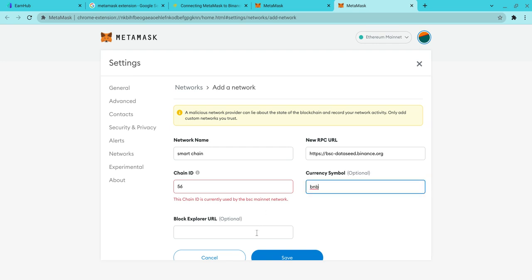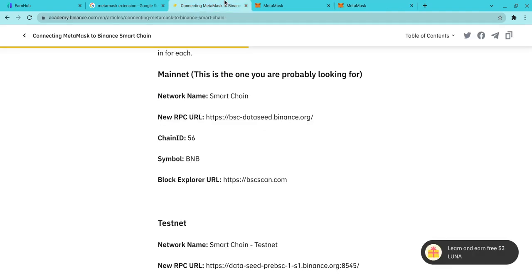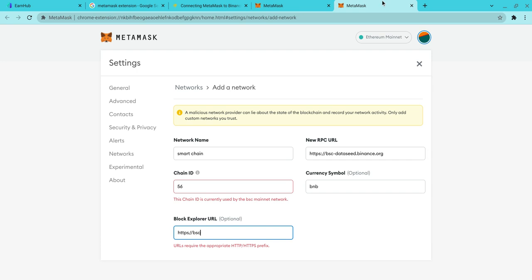And then BNB, and then you do HTTPS and I think it's Binance.org. Oh, BSCScan.org. And let me make sure. Oh yeah, you got to put the dots here.